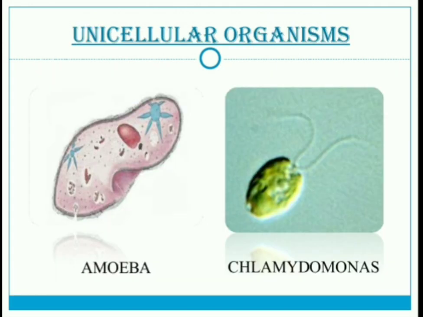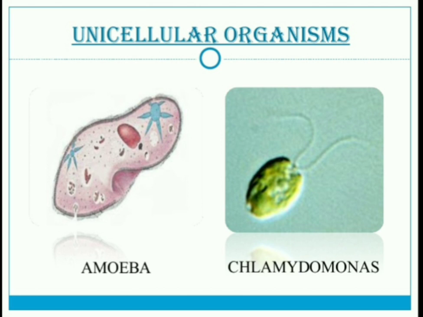And next, you have studied in the previous class about the unicellular organism and multicellular organism. Unicellular organism means the organism which is made up of a single cell. Here uni means single, and cell means the basic unit of the organism.